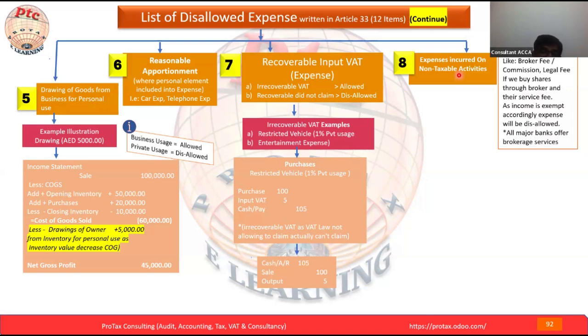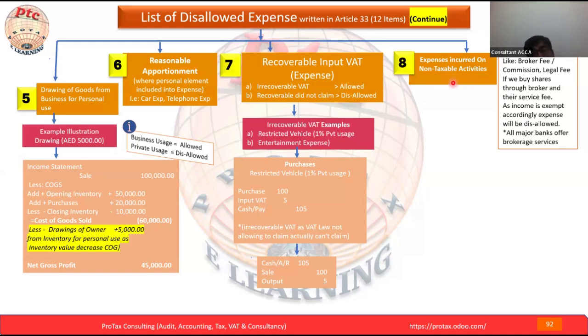If income is not falling under the tax, the income is exempt from the tax. So accordingly, the expenses belonging to such income, which is exempt from the corporate tax, are non-deductible. Maybe the accounting team already recorded these expenses and already deducted them, reducing the accounting profit.